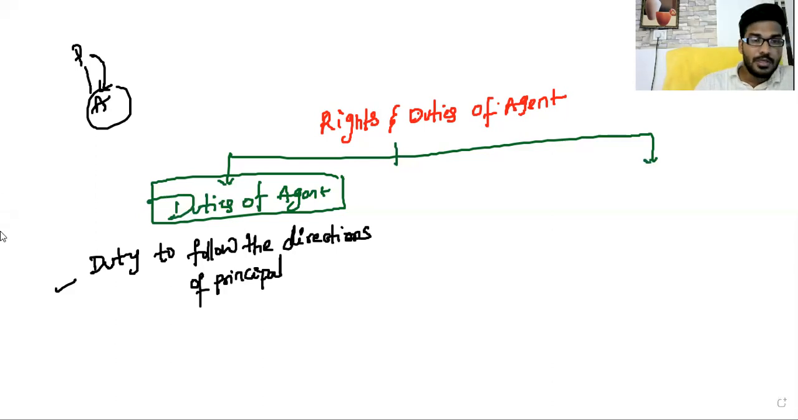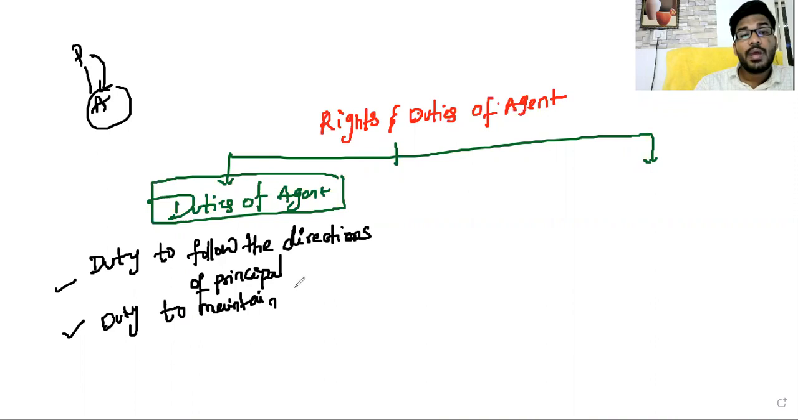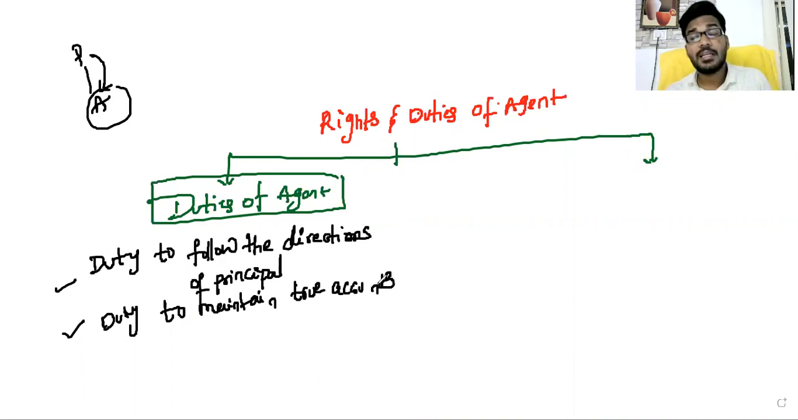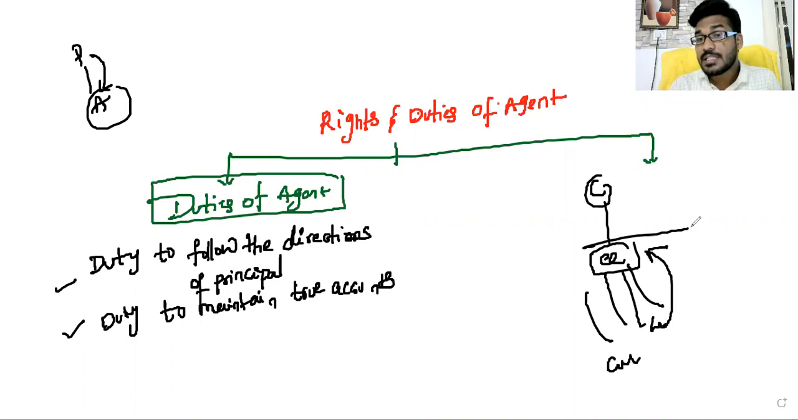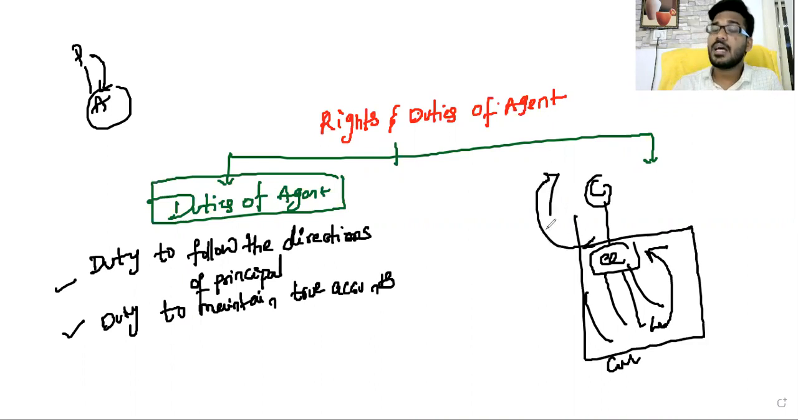Next, duty to maintain true accounts. Consider the consignor and consignee relation. Consignor sends goods to the consignee. Consignee sells the goods at a profit. Whatever transaction is made by the consignee with the customers, the same thing is disclosed to the consignor.